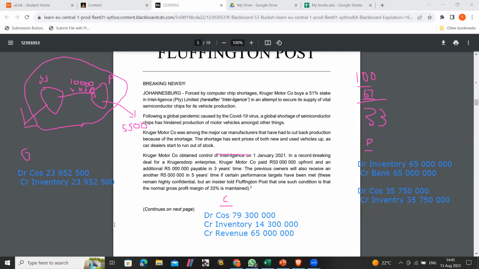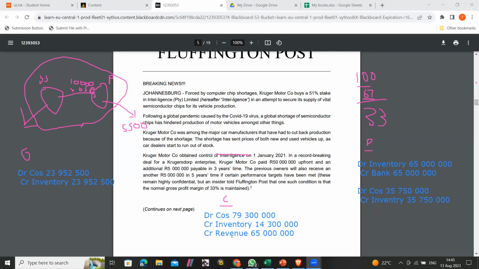That's what you're gonna credit cost of sales with. And then we go to inventory. Do you see this inventory amount is lower than this much? So which means inventory we're gonna debit with this amount minus that amount, right? And then revenue, as you can see, there's no revenue here. So we're gonna debit the entire revenue of 65 million. And then let's look at the answer. It should give us the same answer.